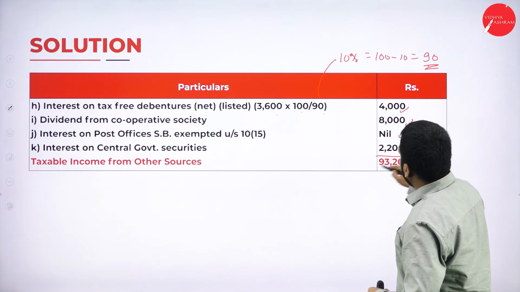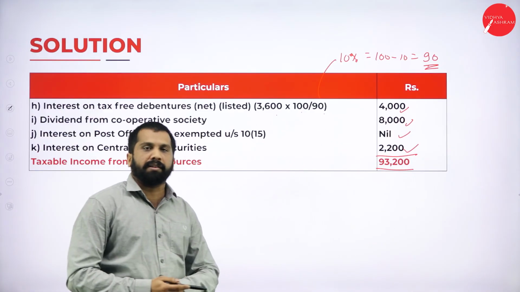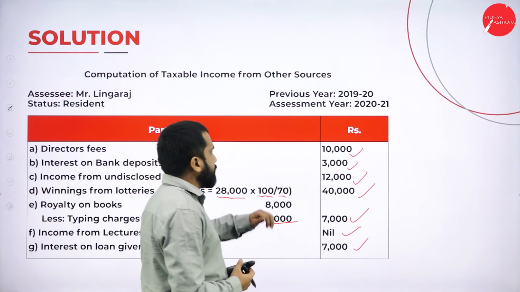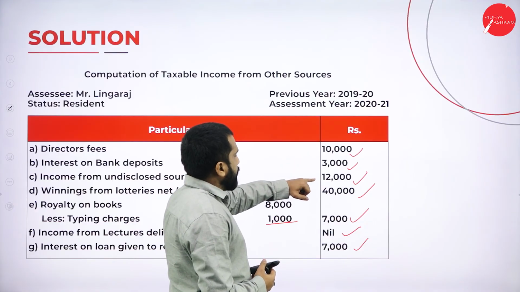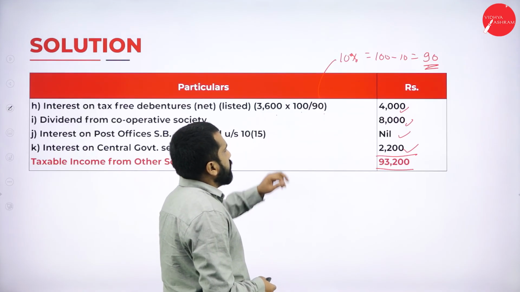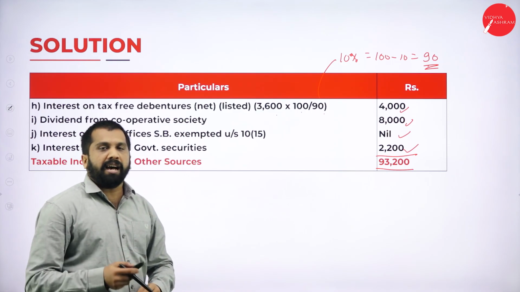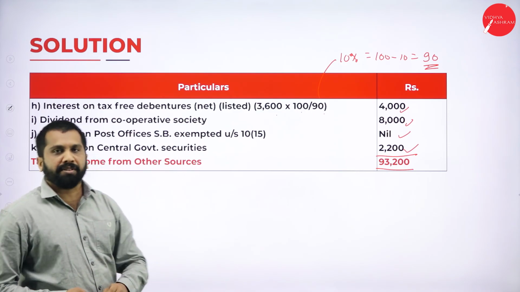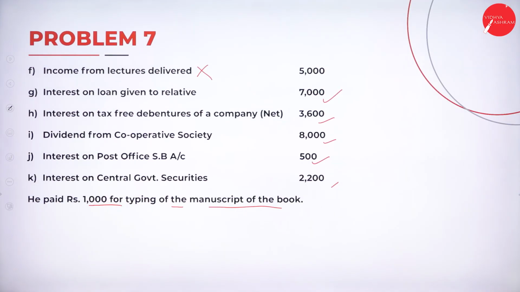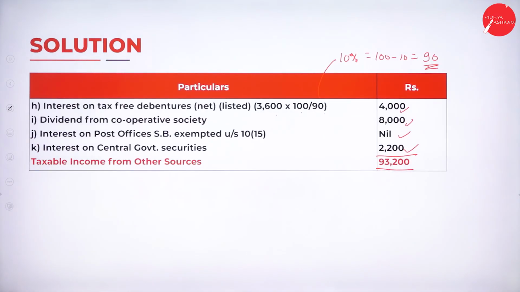Last one, your total taxable income from other source, 93,200. Hope you are clear. Yes. So you can add once again. It may come 93 only. 13 and 25, 25, 65, 72, 79, 83, 91, 93, 200. It is proper. Clear? I'll go out of the screen. Please take screenshot. Yeah, this is your problem number 7. Your question. Solution part 1. Solution part 2.